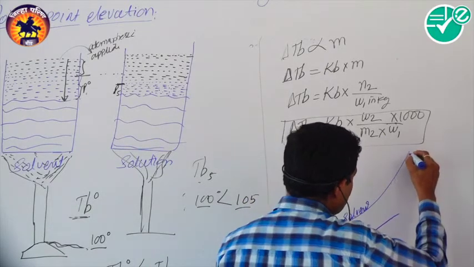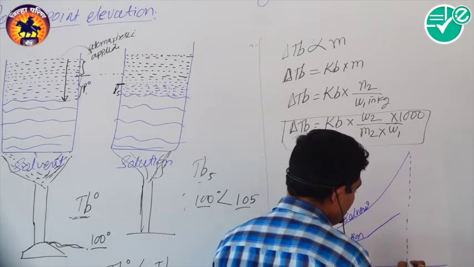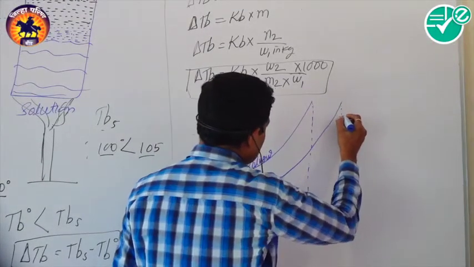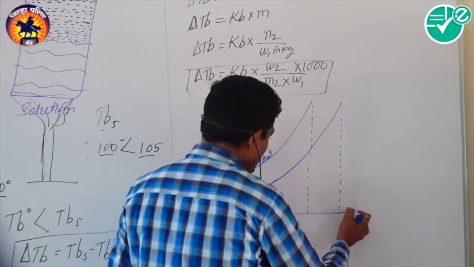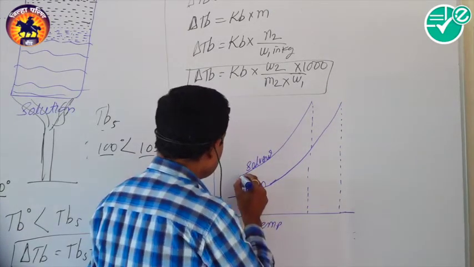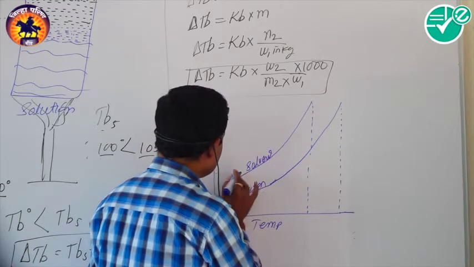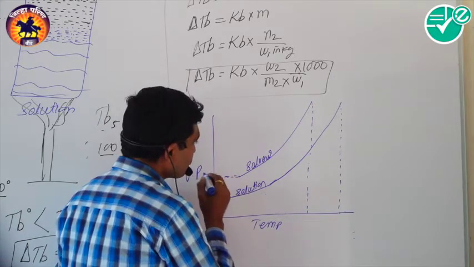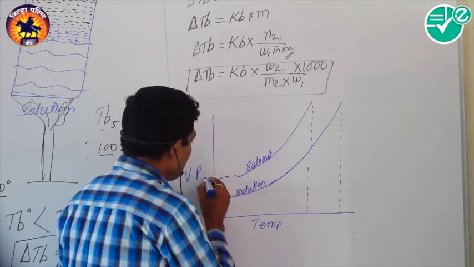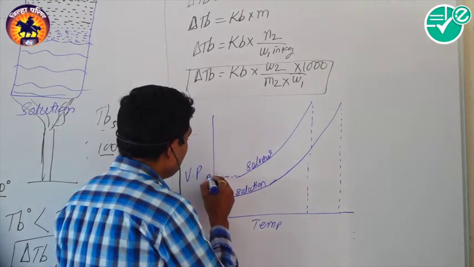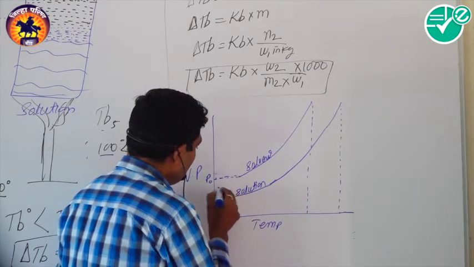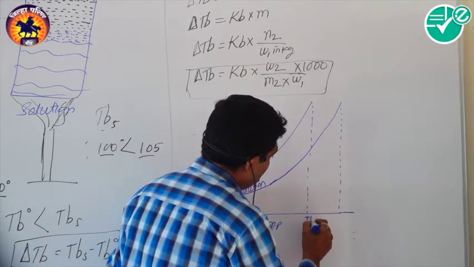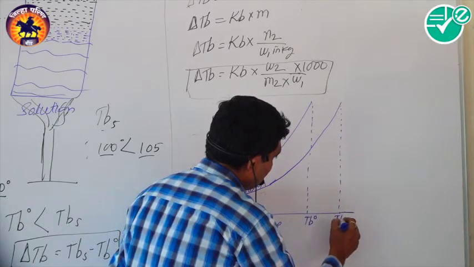Suppose this is the boiling point of the solvent, then this is the boiling point of the solution, which is higher. This is the vapor pressure of the solvent. So here this is P naught and this is PS, and this is TB naught and this is TBS.